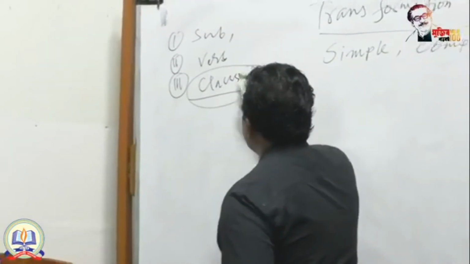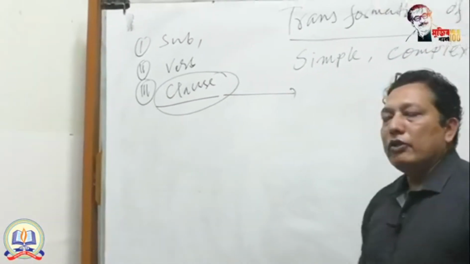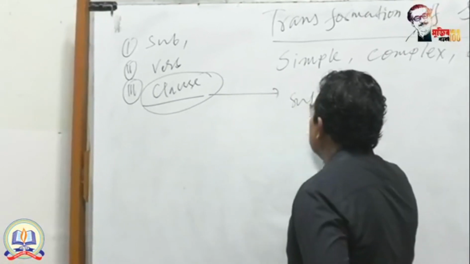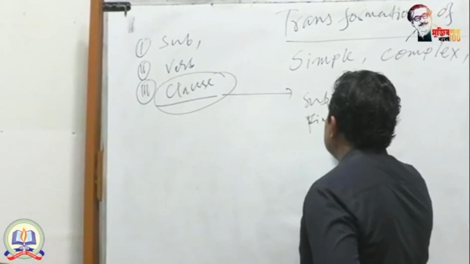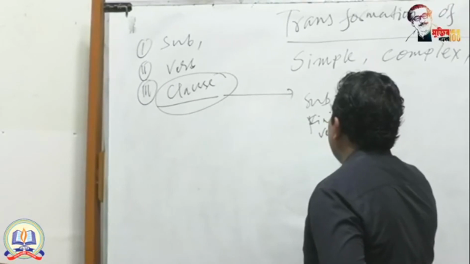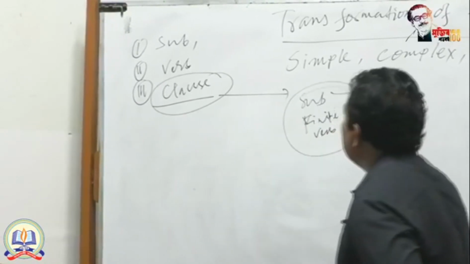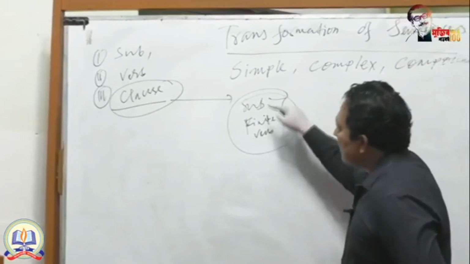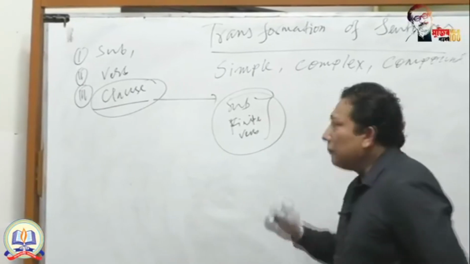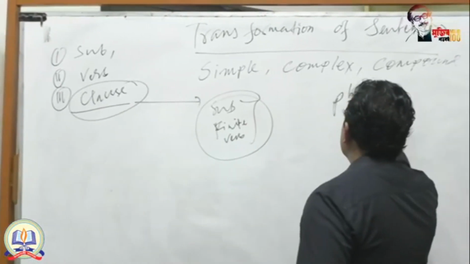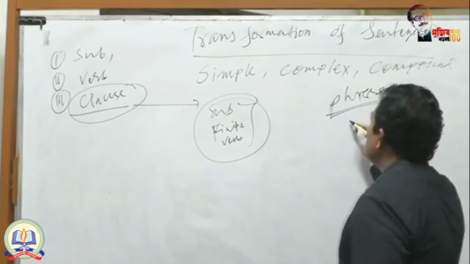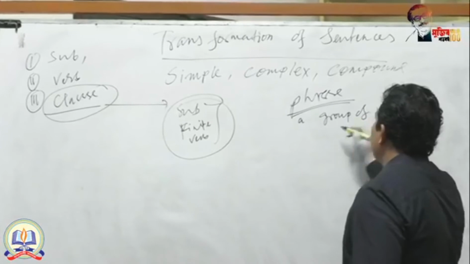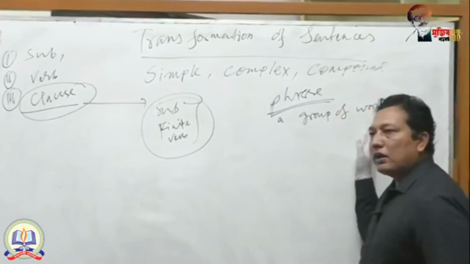In a clause, you will get the full characteristics of a simple sentence. That means in a clause, you will get a subject and a finite verb. These are the characteristics of a sentence. But a phrase is a group of words.